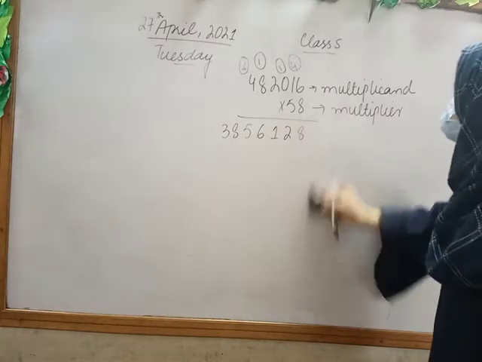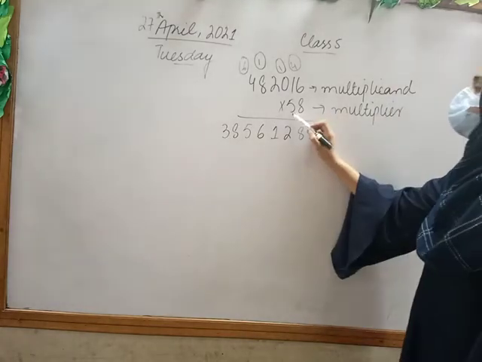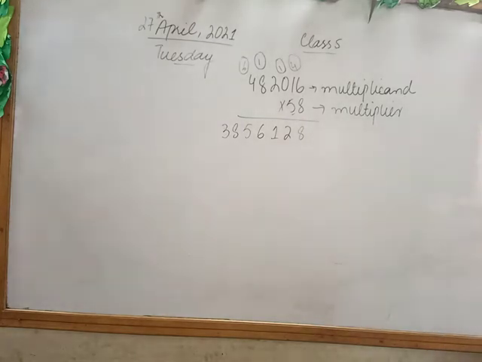Now the next number, which is 5. Whose turn is next? 5's. So I will write a multiplication sign below 8, because as you know when we are done with the 1-digit number, we write the multiplication sign.